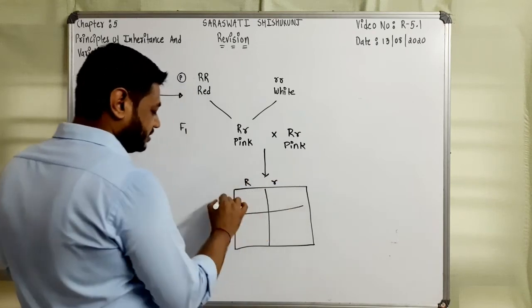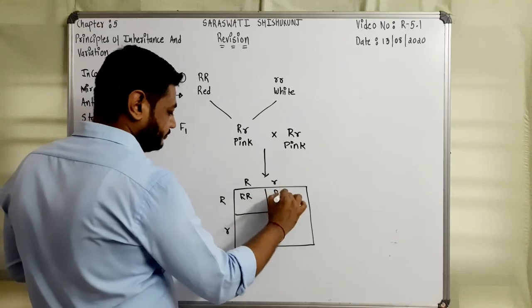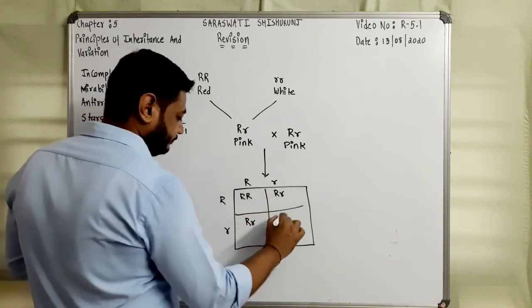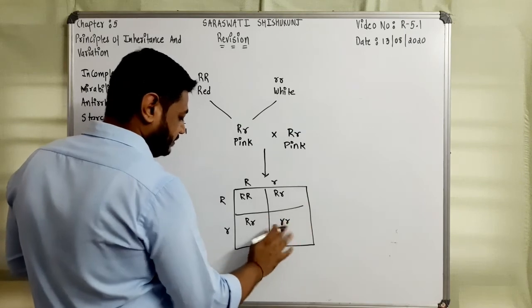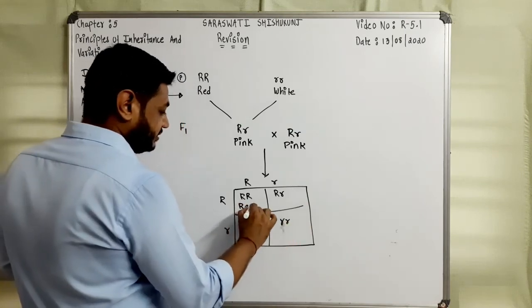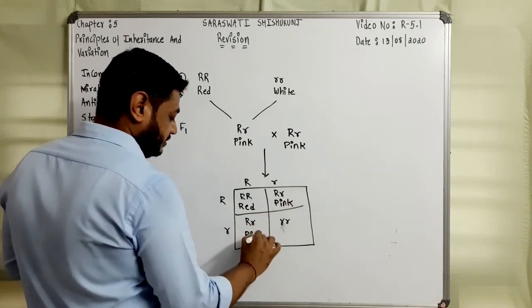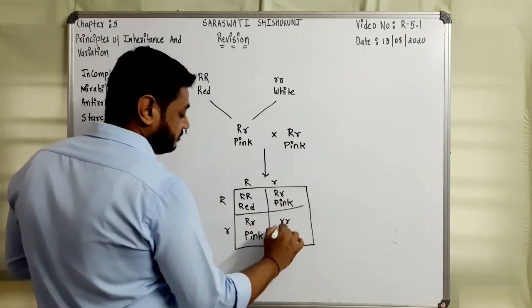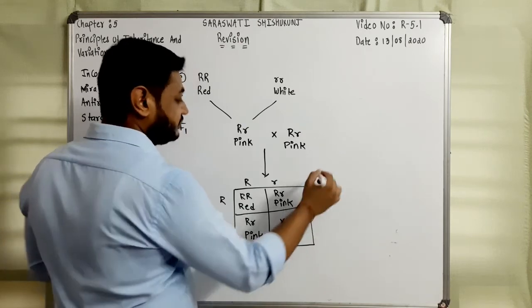Capital R, capital R, small r. So in this case, both the parent characters were recovered, right? And the ratio which was obtained was the same.